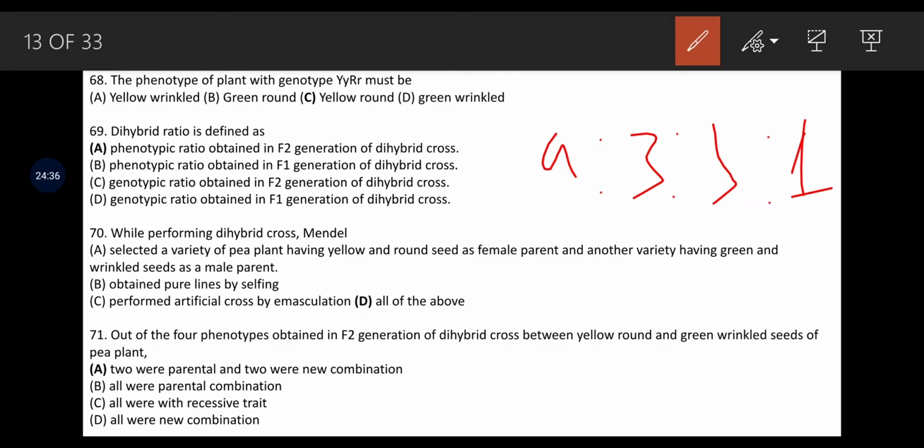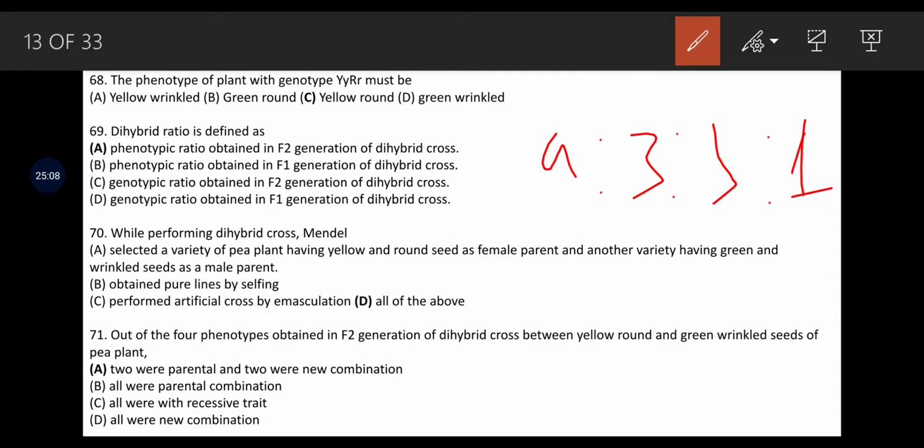Next question is, while performing dihybrid cross, Mendel, the options given are, selected a variety of pea plants having yellow and round seed as female parent and another variety having green and wrinkled seeds as male parent, obtained pure lines by selfing, performed artificial cross by emasculation. The answer is all the above are true.